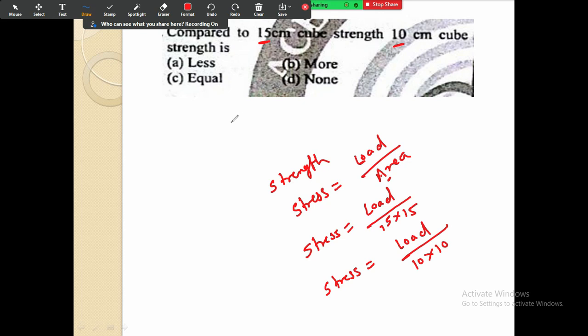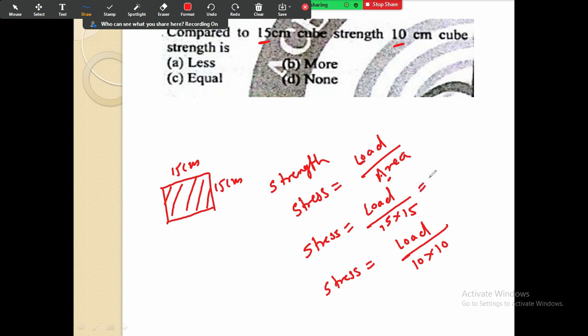If you see the cube in the plan, it is 15 centimeter by 15 centimeter, and on this portion we are applying the load. So stress is nothing but load divided by area. Nothing else is mentioned, so everything else is constant. Here at the denominator the quantity is increased, and here the quantity will be less.